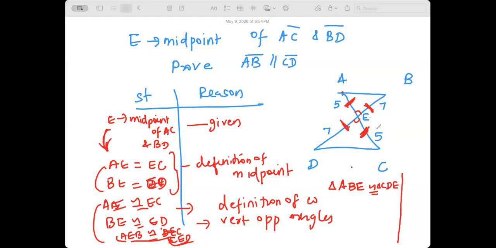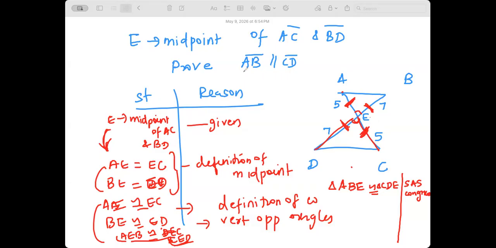When you say the triangles are congruent, what is the reasoning? It has to be one of the congruences. SAS congruence. Does that make sense, guys? This is the first time we're doing this, that's fine. So this is SAS congruence.